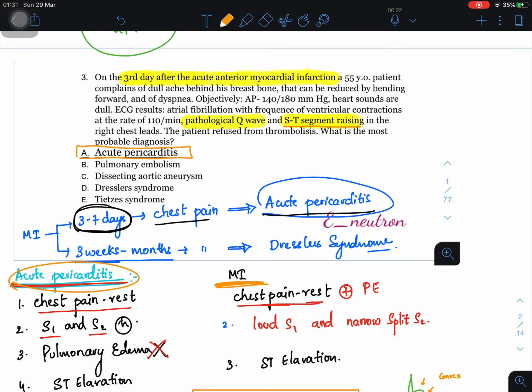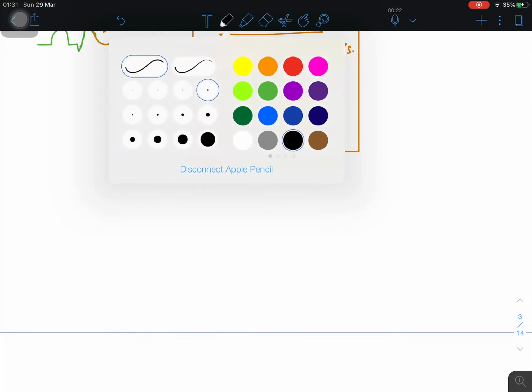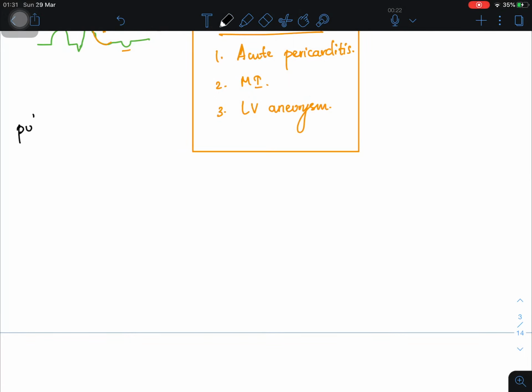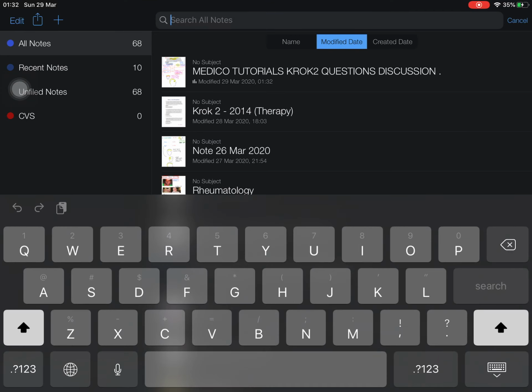Okay, now coming to the second option, pulmonary embolism. Now what is pulmonary embolism? What is the most common cause of pulmonary embolism? The most common cause of pulmonary embolism is deep vein thrombosis. Okay, so let me put a picture of deep vein thrombosis over here so that it would be really easy for you to understand.